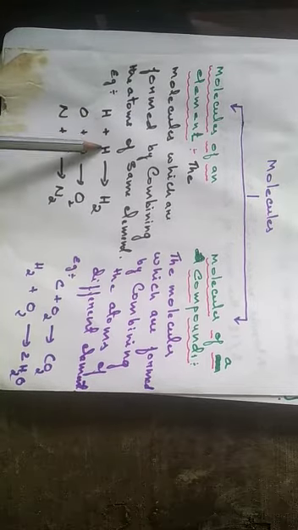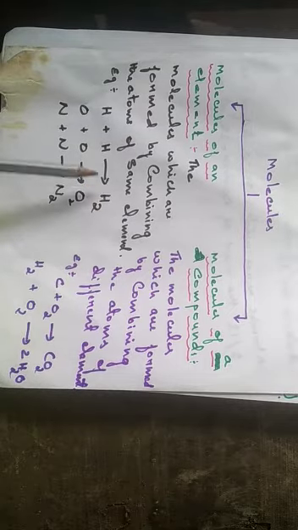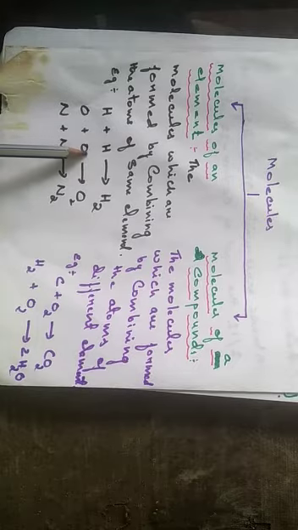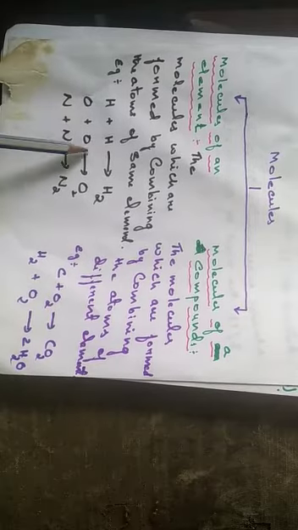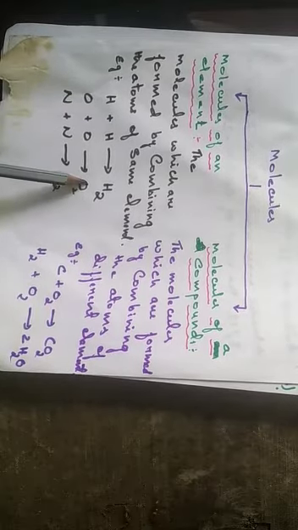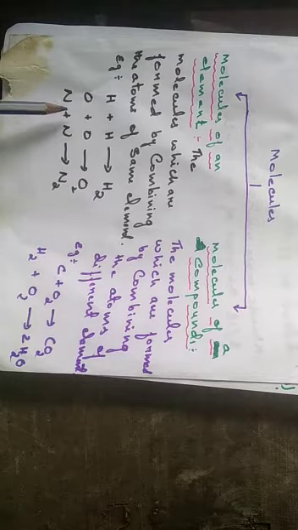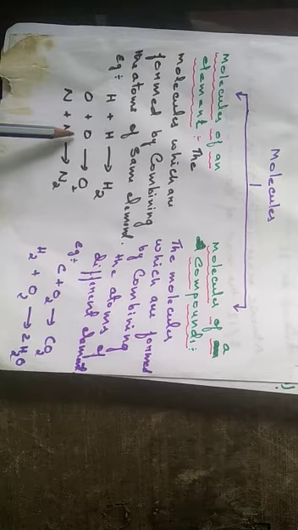A hydrogen atom combined with another hydrogen atom. That means these are atoms of the same element. Both are atoms of hydrogen, and now they form hydrogen gas, H2. The second example is an oxygen atom combined with another oxygen atom. Both are atoms of the same element, that is oxygen, O and O. Then they form O2, oxygen gas. The same thing with the third example, that is nitrogen atoms combined together with other nitrogen atoms.